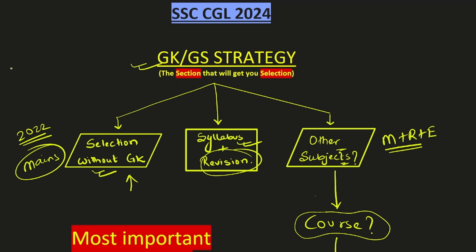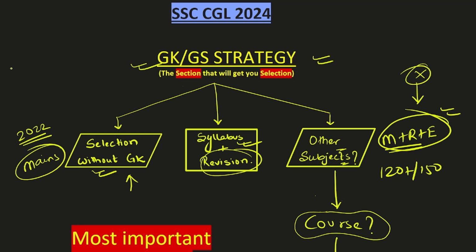So suppose you are not a beginner and you have been preparing for this examination since before, and you are scoring around 120 plus out of 150 in these three sections, you are obviously expected to give more time to GK/GS section. And suppose you are a person who has just started his preparation and your syllabus in these three subjects is not complete, then your first priority should be these three sections. And for GK/GS section, what you should do, that also I'll tell you in this video.